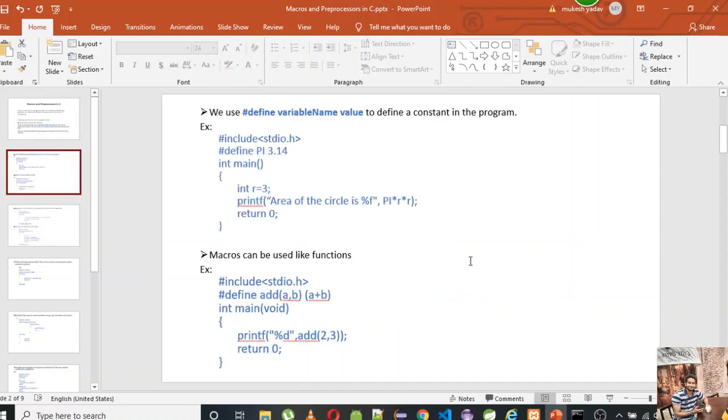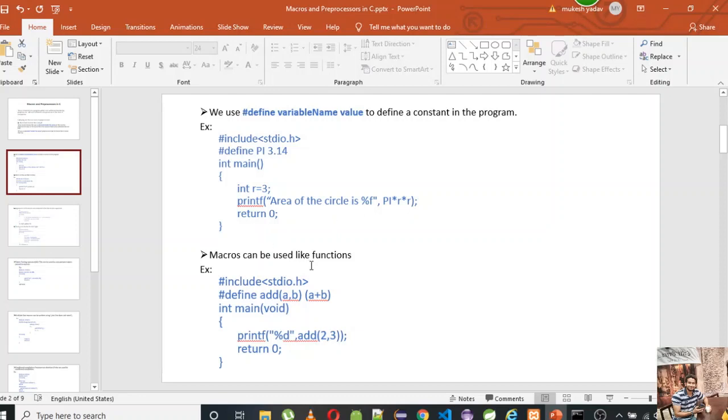Define can be used to define some constant literal in C. If you want to use some literal throughout the program, then you can use define. Suppose I want to use pi in the program, and we know that it can be 3.414 or 3.14 written here, but it makes more sense to use this literal throughout the program. You can see I'm using pi in calculating the area of the circle. So this makes more sense.